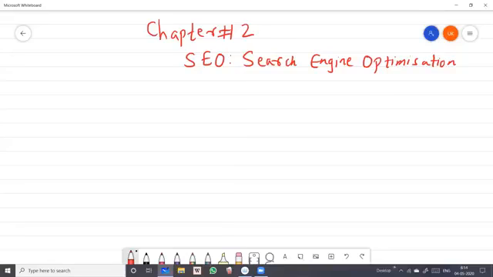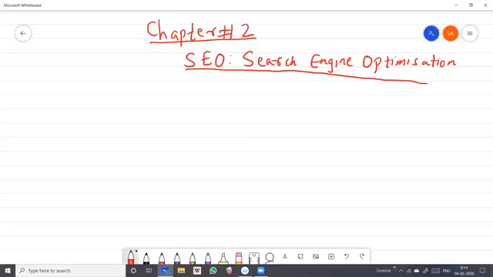Okay, now today we are going to move further in our topic SEO, which we have studied in the last 2 lectures. Today we are going to begin with optimizing website. Okay, the new topic, optimizing website.